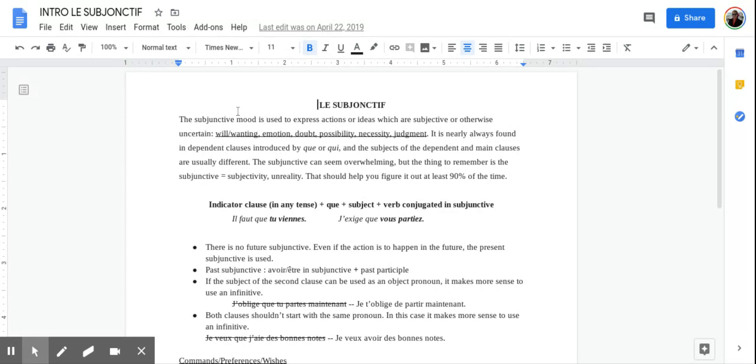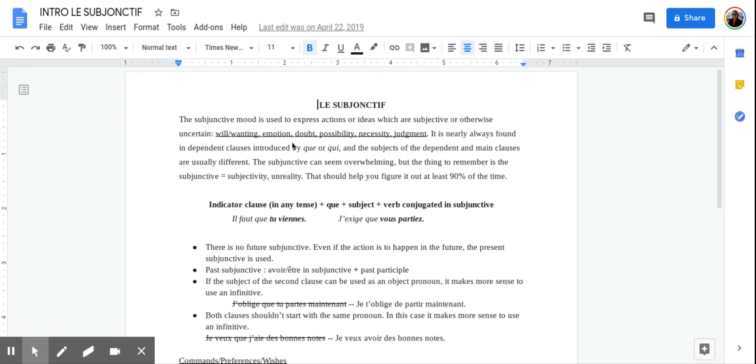So, again, we've talked a little bit about this already, but as you can see, the subjunctive mood is used to express actions or ideas which are subjective or otherwise uncertain. So, we'll be looking at different expressions that give a will or a want, emotions, doubt, possibility, necessity, or judgment. So some of the expressions like il faut que, il est nécessaire que, those are necessities. Anything with emotion, j'aime que, ça me plaît que, those would also be followed by the subjunctive.